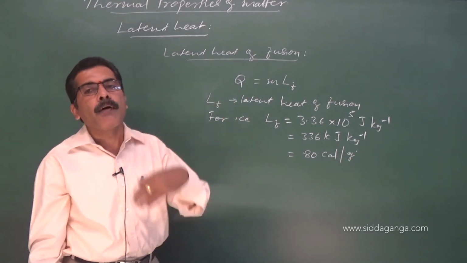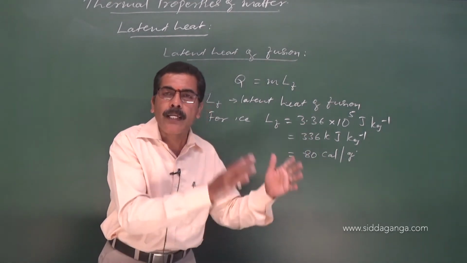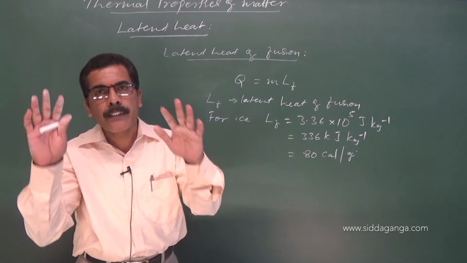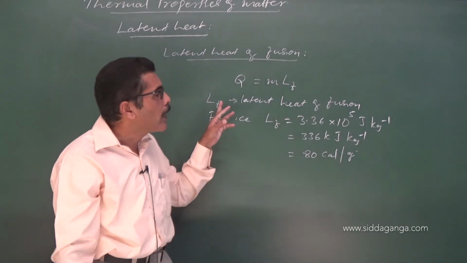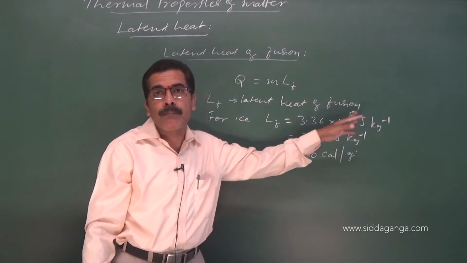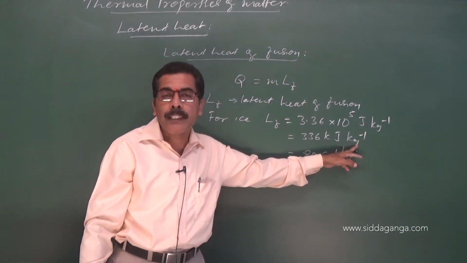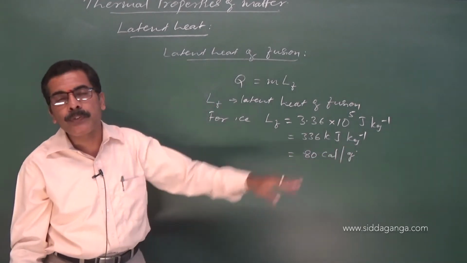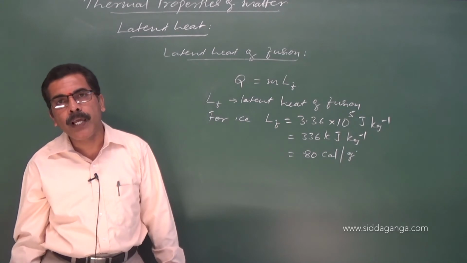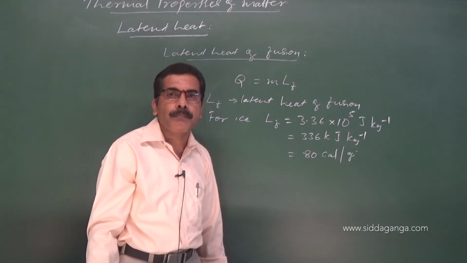So, the amount of heat required to convert unit mass of a solid completely into its liquid at its melting point without any change in temperature is called latent heat of fusion. For ice, its value is 336 kilojoules per kg or 80 calories per gram. You can remember these two values. They are very important values; we require them during calculation.